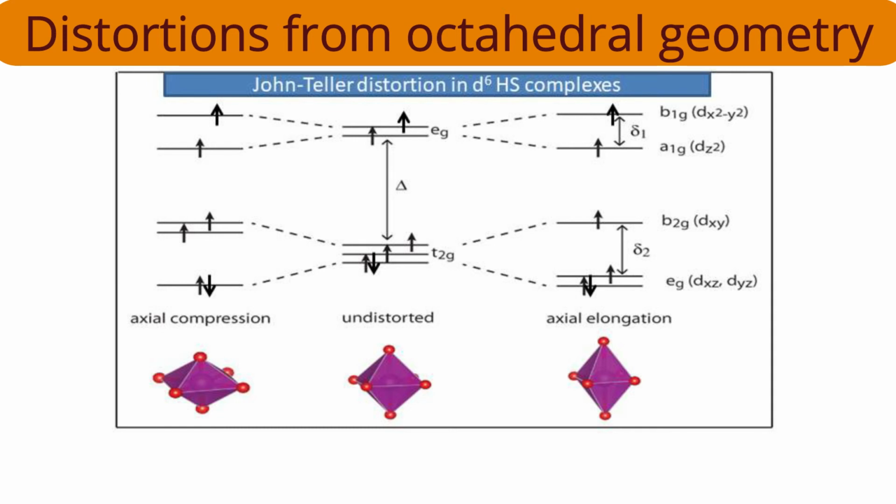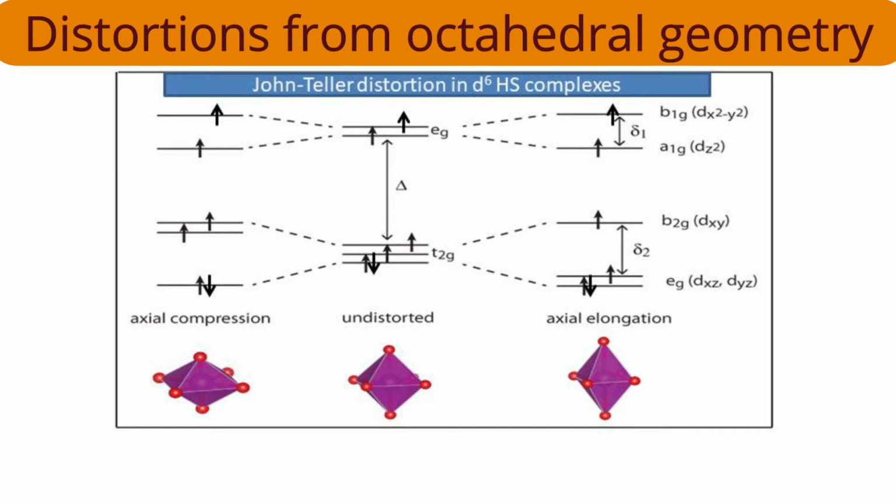Why? Because delta 2 is considerably smaller relative to the pairing energy. So we need not think about pairing. Hund's law of maximum multiplicity we have to follow. Fourth electron, there is no alternative, will pair in the EG set. So the electronic configuration is now EG3 and B2G1. Because of that fourth electron which is paired, stability of the distorted complex will be governed.